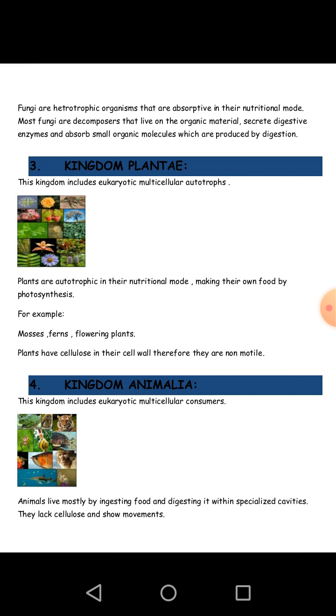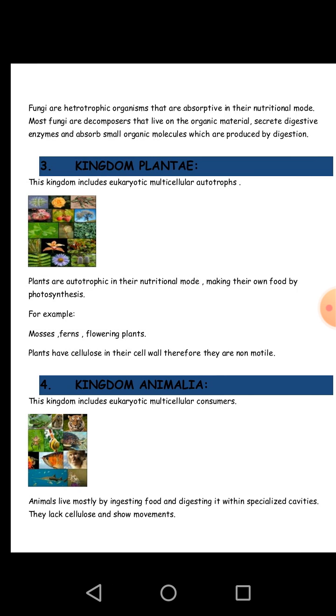Next is the kingdom Animalia. This kingdom includes eukaryotic multicellular consumers. Consumers means they depend upon other plants and animals for food and cannot make their own food. They ingest food. Animals live mostly by ingesting food and digesting it within specialized cavities, and animals lack cellulose and show movements. Animals do not have a cell wall, that's why they can move. For example, birds, reptiles, mammals, etc. are animals.